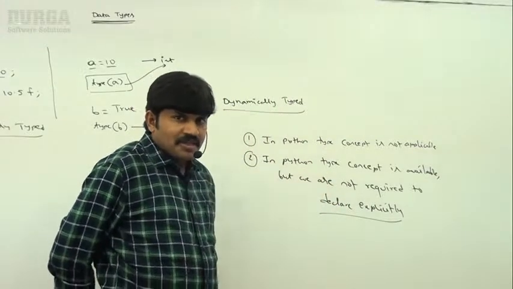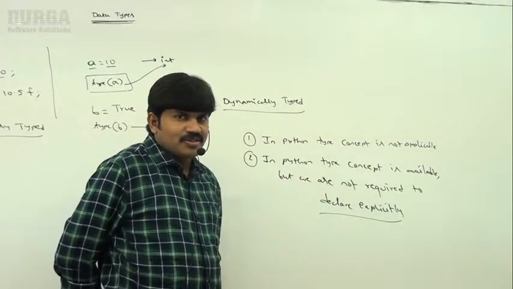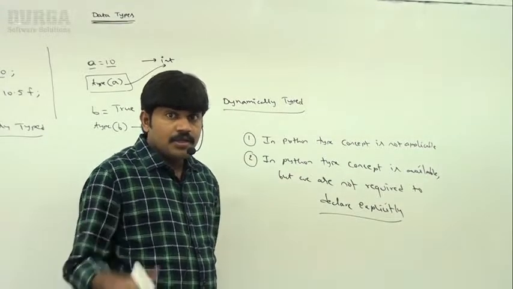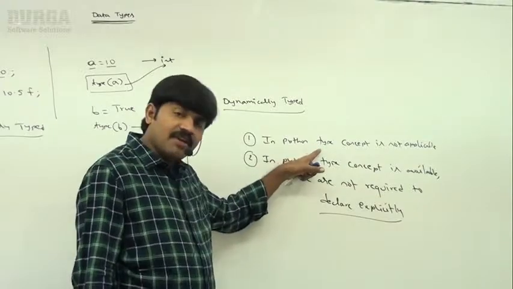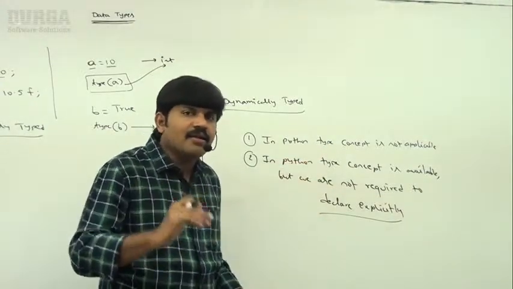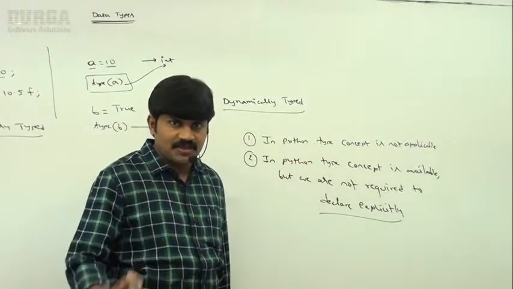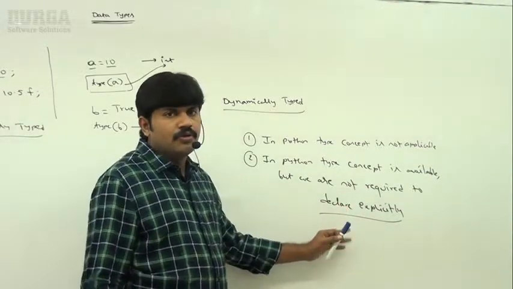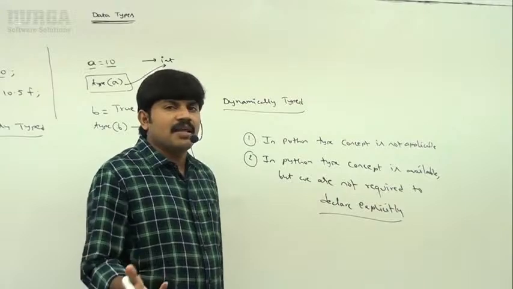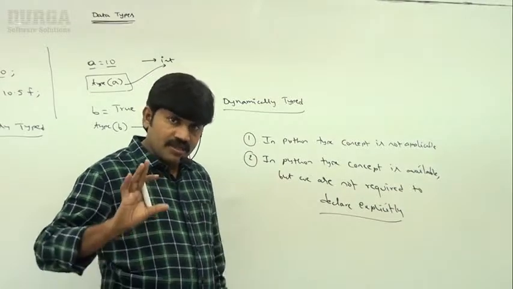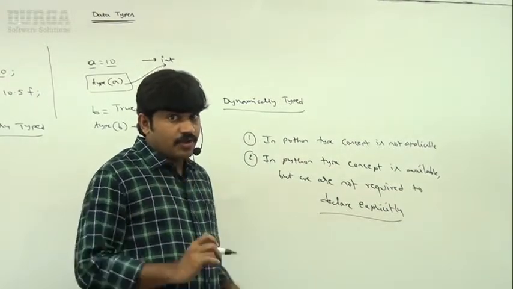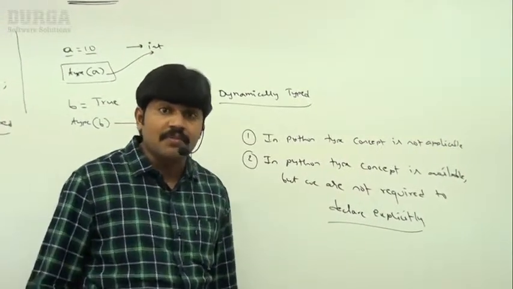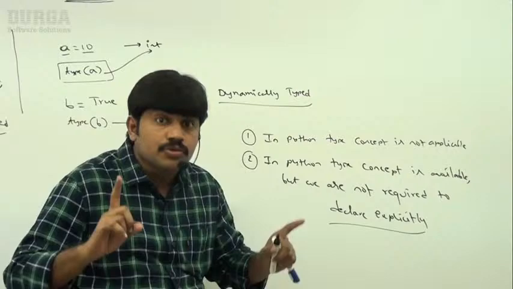Can you please confirm which of these two statements is correct? Is the type concept not available in Python? In Python, the type concept is available, but we are not required to declare type explicitly. The type will be considered automatically based on the provided value, which is nothing but dynamically typed programming language nature. Clear for all of you, right? Most valuable important point: what is dynamically typed? Can you please give an example? Which languages are dynamically typed? You should be in a position to answer.